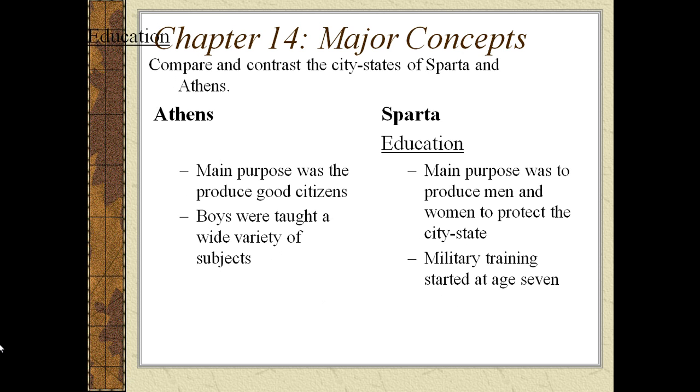The next is education. In Athens, it was to produce good citizens, and boys were taught a wide variety of subjects, including physical education, philosophy, art, theater, drama, literature, math, the list goes on. In Sparta, the purpose of education was to have men and women have military training to protect the city-state. And so military training started at the age of 7 for boys, and basically they learned how to read and write at a very minimal level.